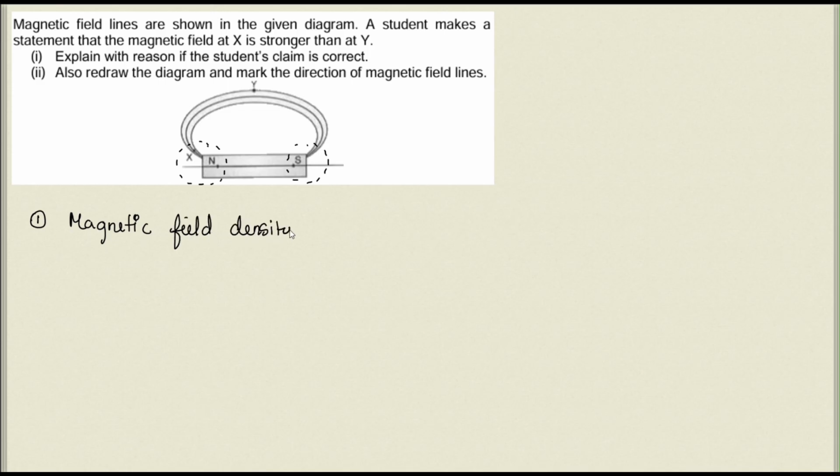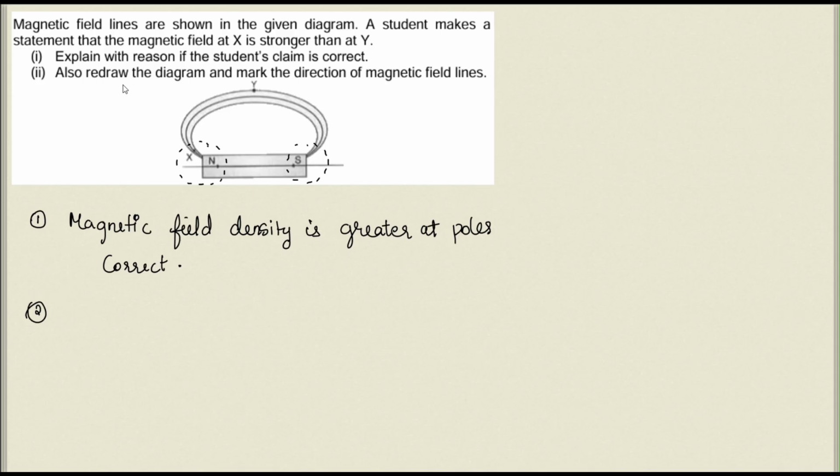You can see that because the lines are closer to each other. So there they will experience a stronger magnetic field, and at point Y we can see that the magnetic field lines are somewhat apart from each other, therefore it will experience a lesser magnetic force. So we can say that the magnetic field is stronger at poles and lesser in the other areas. So at point X it is stronger, so definitely the statement is correct, isn't it? Yes, it is based on magnetic field density.